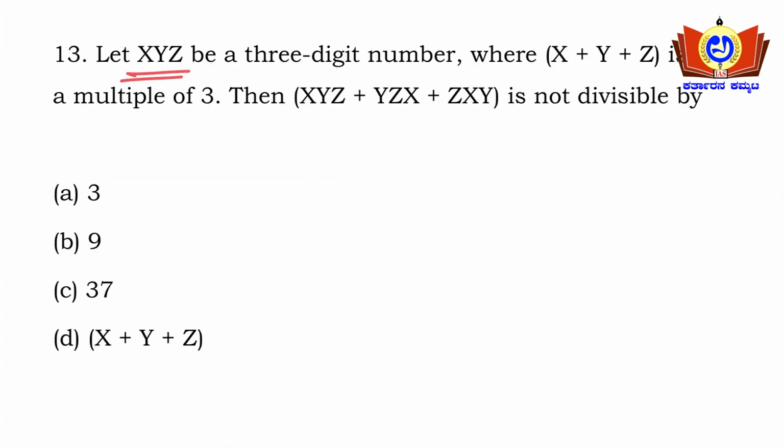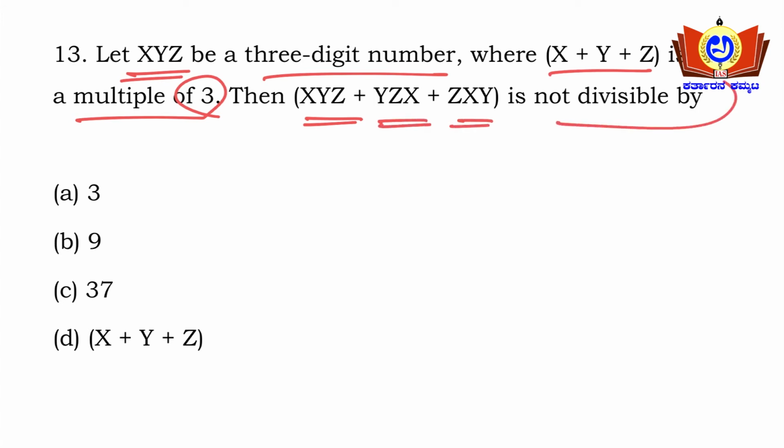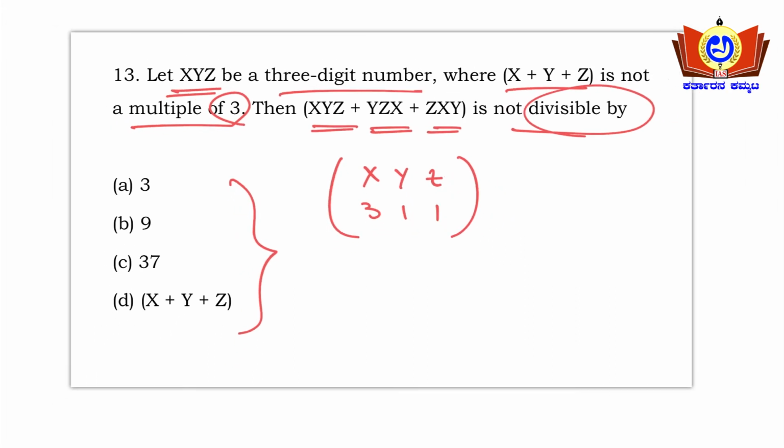Let xyz be a 3-digit number where x plus y plus z is not a multiple of 3. Then xyz plus yzx plus zxy is not divisible by these numbers here. Okay friends, actually this question can be solved in 2 ways. The first step is for x, y, z, substitute some number. Say for example 311. Okay, let xyz be 311 here.